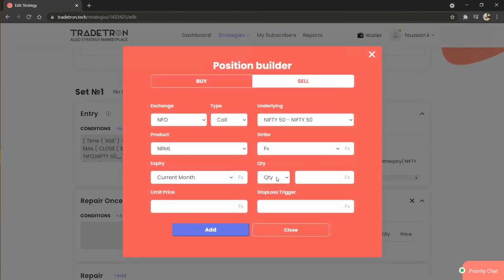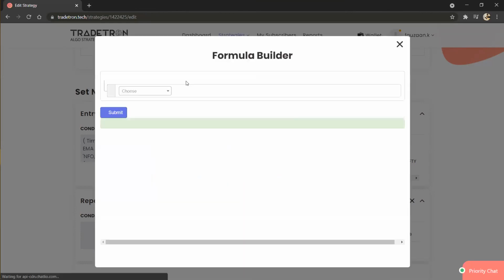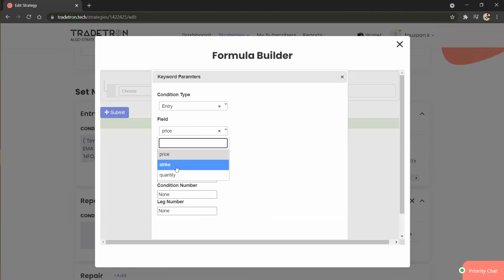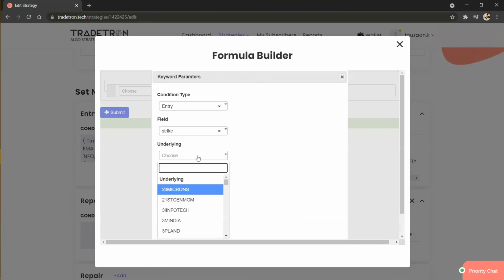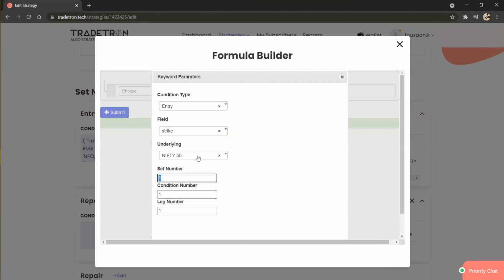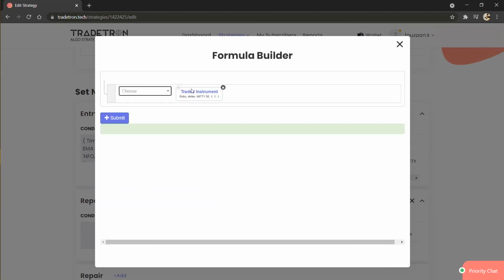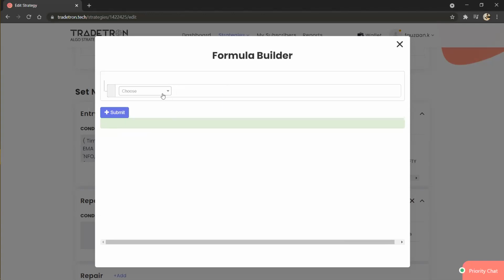You can select FX here. Here you will use the traded instrument. Just take strike, specify the set number, condition number, and leg number, as well as the underlying. By this, the strike of the previous sold straddle will be fetched, and you can take the condition position based on that. And suppose you want 300 distance from that, then you can use that in the find strike keyword.